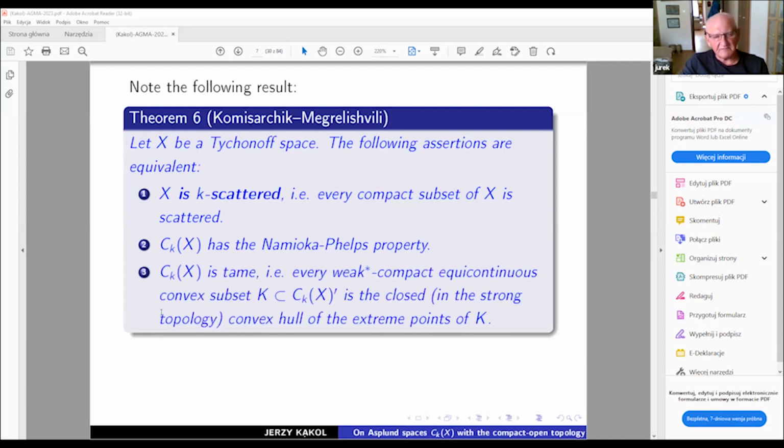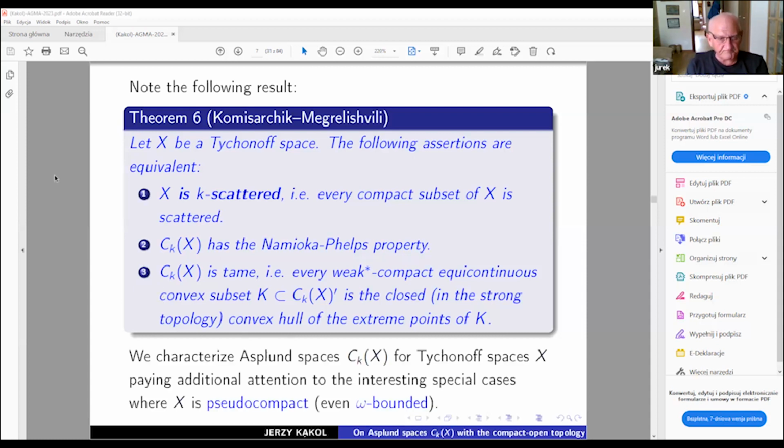And we have something which is maybe not interesting at this moment, because this is more or less connected with dynamic systems, or dynamics of spaces of continuous functions. Both of them are working on dynamic systems, and with this item 3 they were able to solve some questions related to dynamic systems. Okay, so the general task of the work is to characterize Asplund spaces for the space of